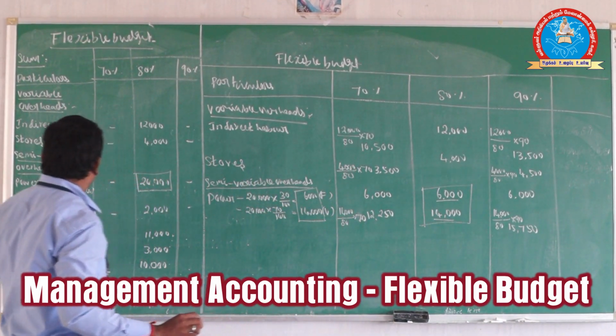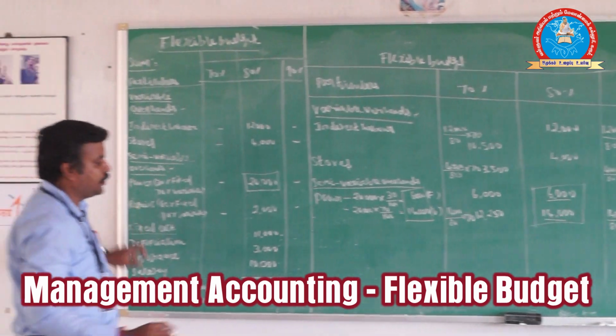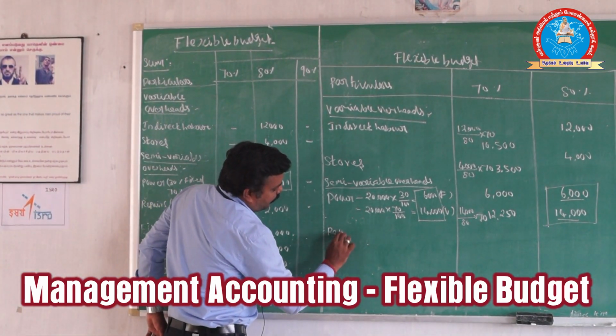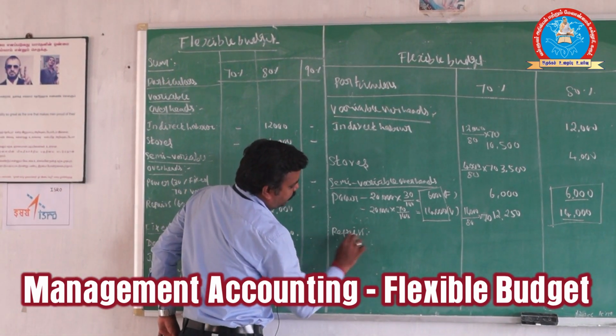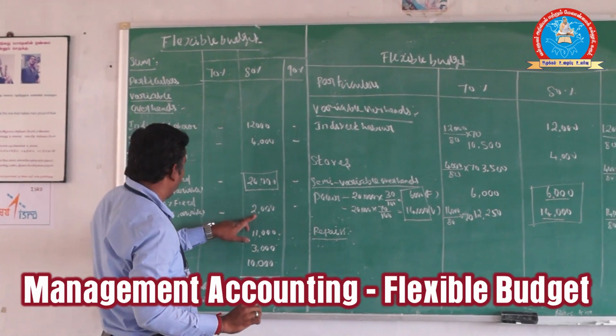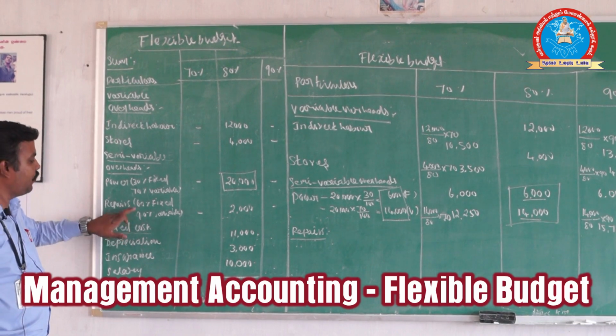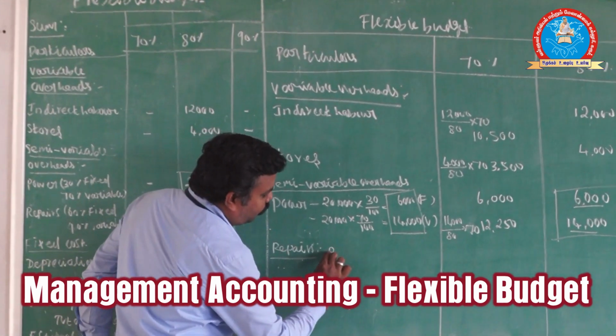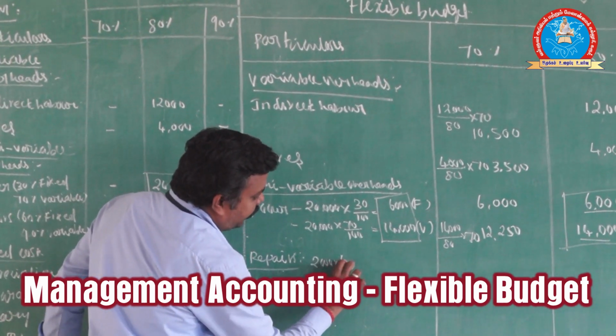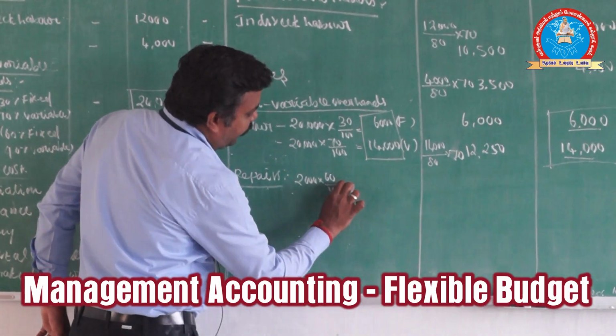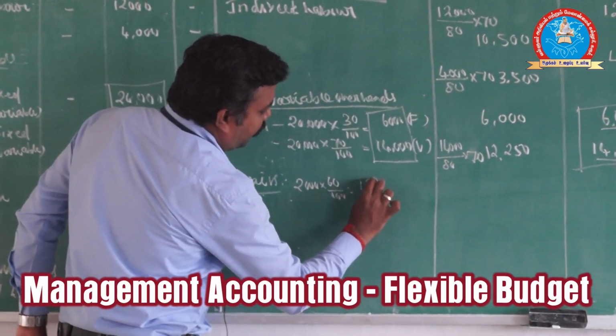Now we can come to the second cost, that is called repairs. The value is 2,000. In that, 60% is fixed, 40% is variable. So 2,000 into 60 divided by 100, we get 1,200.